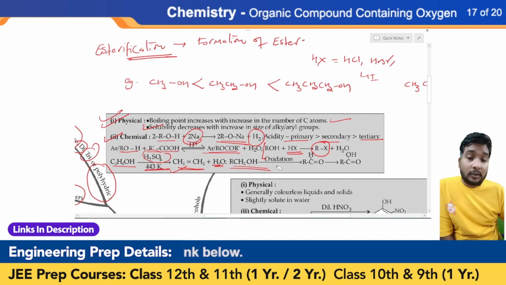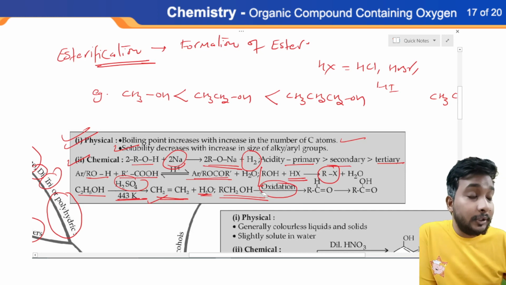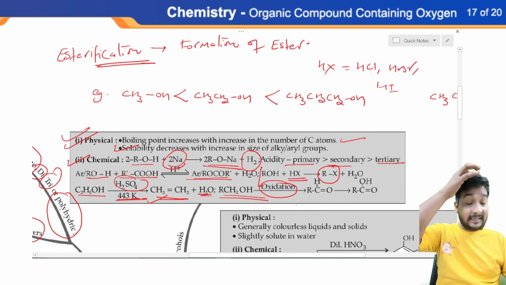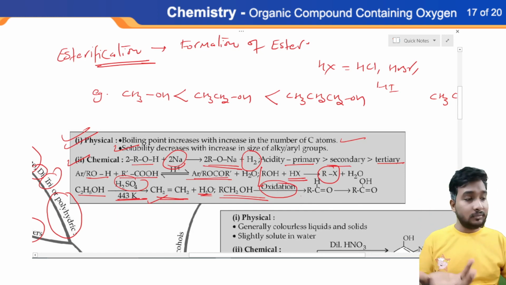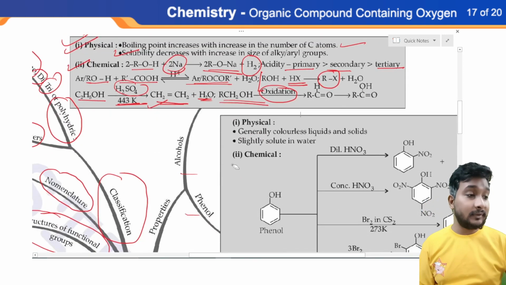If you have alcohol and you are performing an oxidation process in the presence of strong oxidizing agents like KMnO4, K2Cr2O7, or CrO3 with H2SO4, then due to the oxidation process, alcohol first converts itself into aldehyde, and after that it converts itself into ketone. Okay, so these things are very simple, very easy. If you recall them one or two times, you will easily remember all of them. Okay, so all of these are the properties of alcohols.